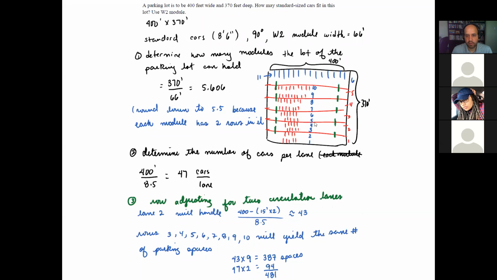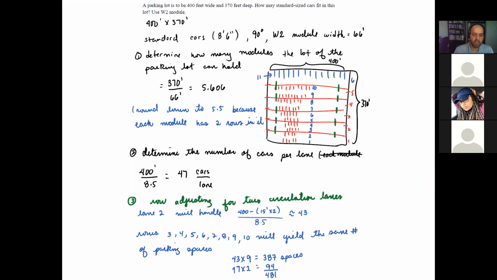So I have 11 rows, right? 1, 2, 3, 4, 5, 6, 7, 8, 9, 10, plus the additional one, the 11 rows with 47 cars per lane. However, I'm not done because, for a parking lot, you will need some circulation lanes or space in which the cars can go in and out of the modules.